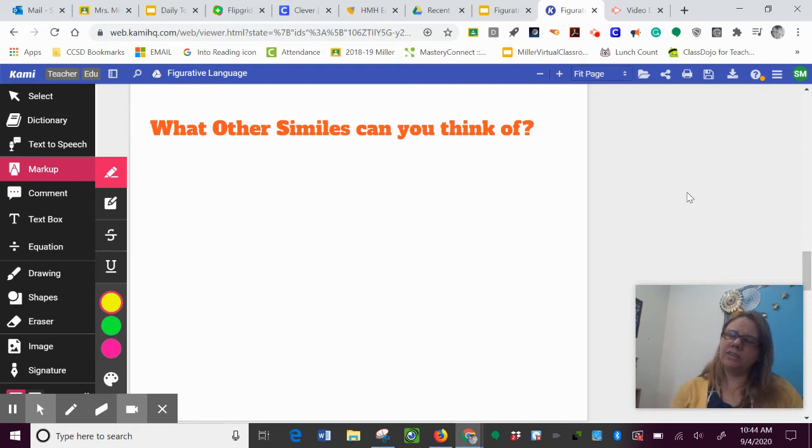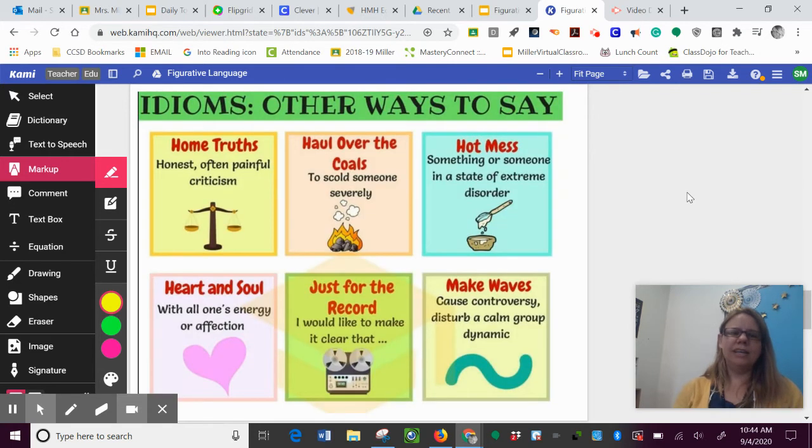Can you think of any other similes that you've heard or seen in the stories we've been reading? Let's look at some idioms. Idioms are a little bit harder to understand if you've never heard them before. So let's talk about some that you might have heard.